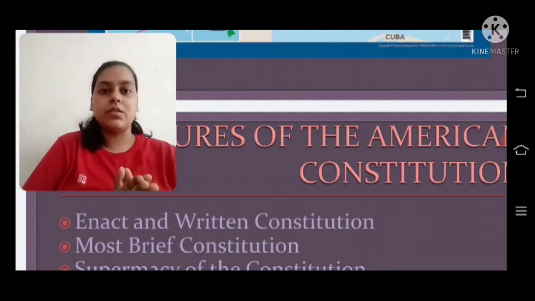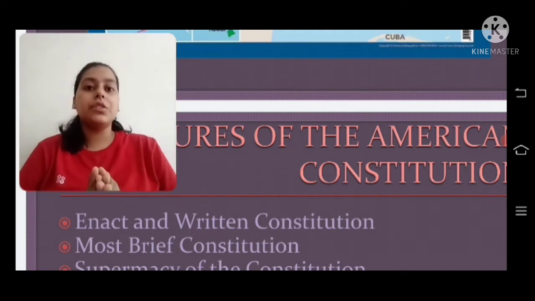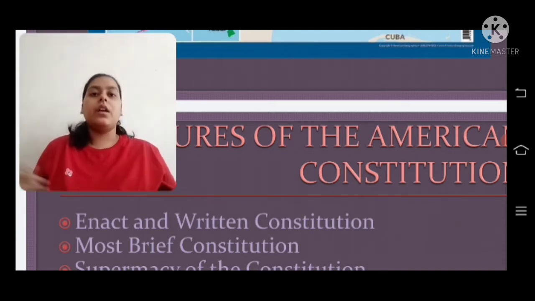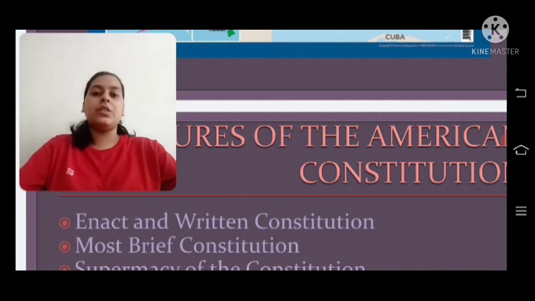A written constitution means where the major portion of the constitution is written, and when it is formed, there is a particular place, particular time, and particular person. It was formed between 25th May 1787 and 17th September 1787, which is the particular time.